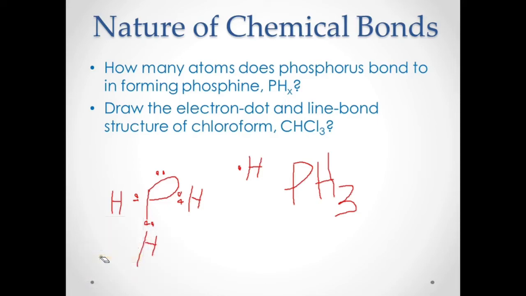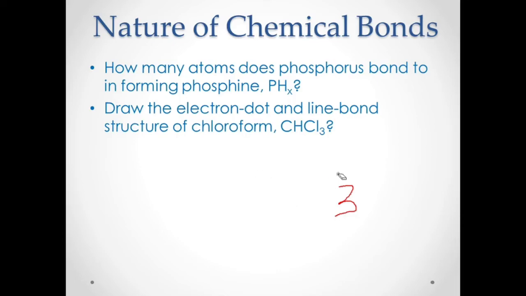Okay? So chloroform. I will erase this first. Draw the electron dot and line bond structure of chloroform. Chloroform contains 1 hydrogen and 3 Cl. Remember that carbon is actually the central atom, right? That would be the central atom for now.